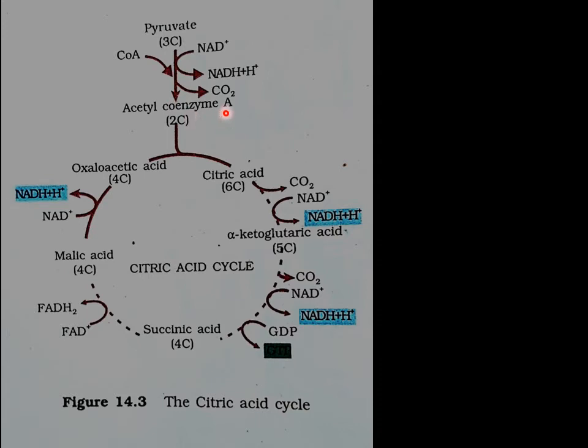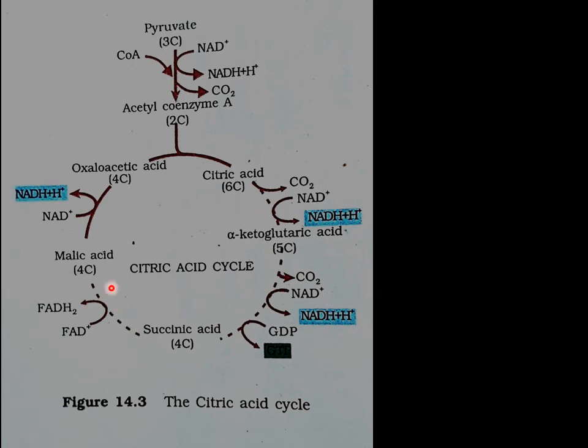Now acetyl coenzyme A will enter into the citric acid cycle, which is also called Krebs cycle or tricarboxylic acid cycle, where acetyl coenzyme A will combine with a 4-carbon compound called oxaloacetic acid to form citric acid. Citric acid will also undergo oxidative decarboxylation to form alpha ketoglutaric acid with the removal of carbon dioxide and the formation of NADH plus H plus. Alpha ketoglutaric acid will be converted to succinic acid again by removing carbon dioxide and producing NADH plus H plus. This time guanosine triphosphate is also produced. Later they will form ATP.